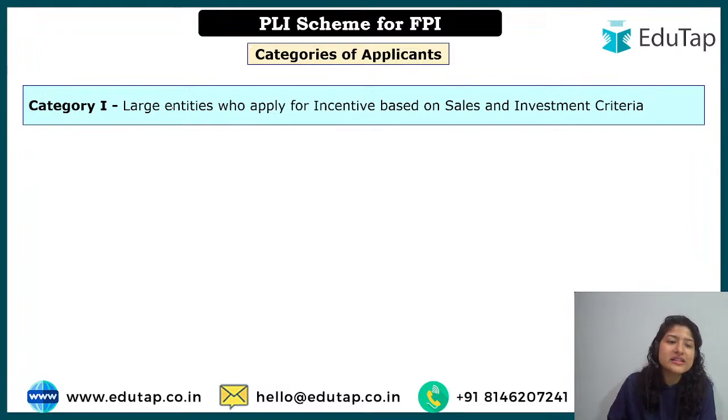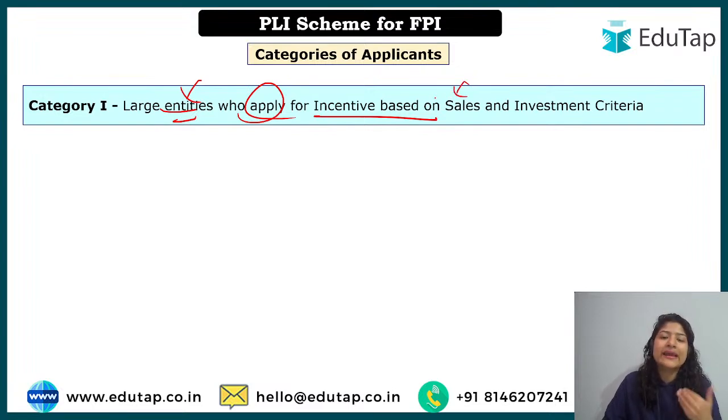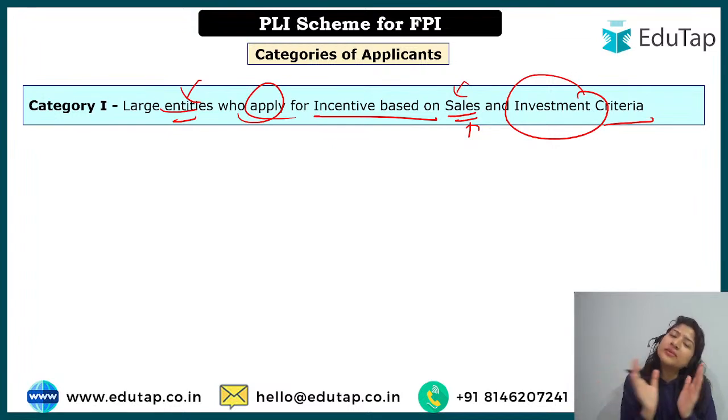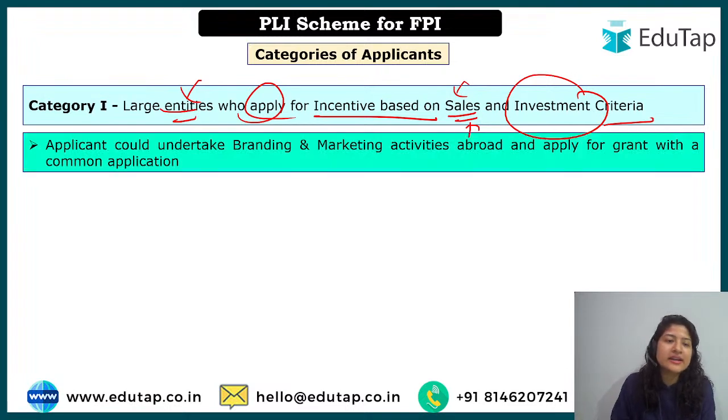The first category deals with the large entities. What do they mean? They are the big manufacturing units who apply for incentives based on sales. Such applicants can apply for incentives based on sales and also investment criteria, because this is not only about increasing sales, but also includes applicants who want to expand their capacity. You can have more sales from the limited capacity you have. Second, you are also investing in expansion, and of course expansion means more sales. So that is the first category.